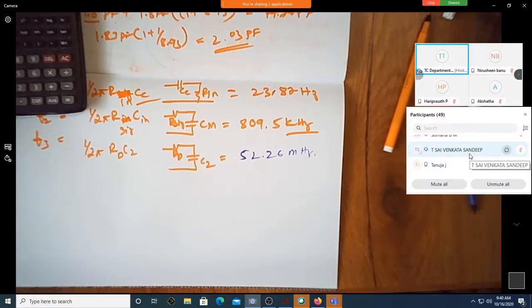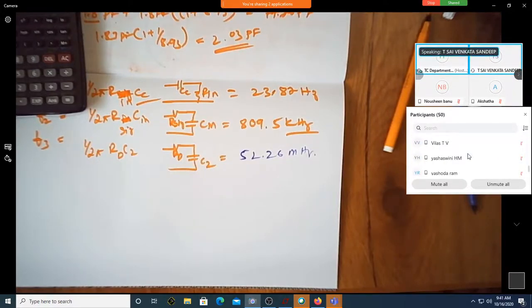Venkat Sai, sorry, Sai Venkat Sandeep. Sir. Where are you, man? Sir, I got 53, sir. Nearly 52. Where are you first? In room, sir. In home. Your room is in traffic or what? Where is your house? Hindupur, sir. I can hear a lot of vehicles. I don't know, sir.